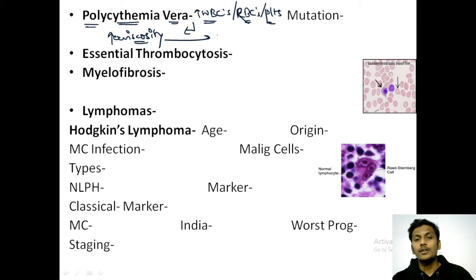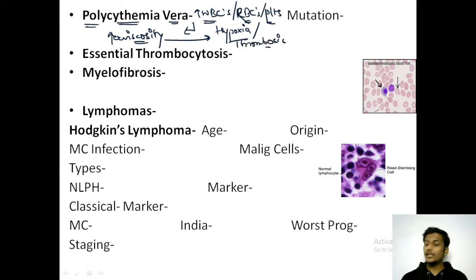This hyperviscosity of blood can land the patient in hypoxia or thrombosis, usually hepatic vein thrombosis, and it would lead to Budd-Chiari syndrome. I hope this is fine.